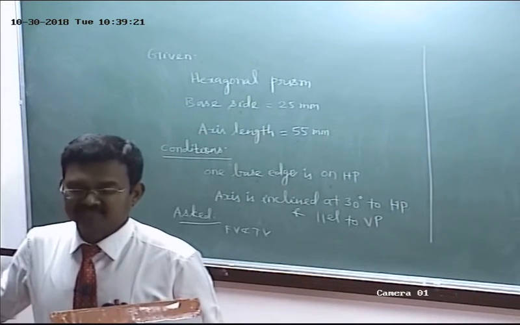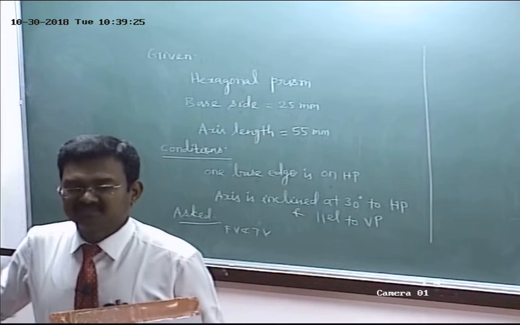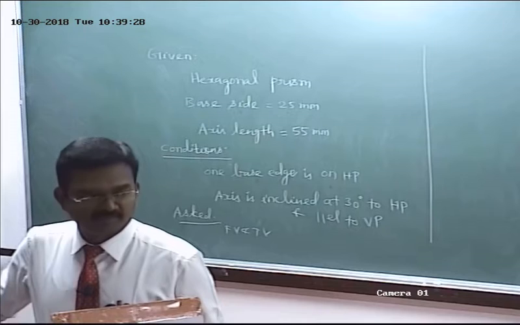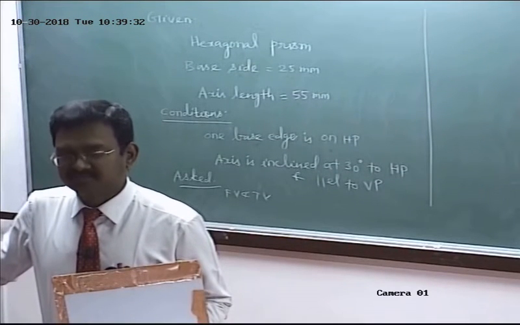What is the given condition? Within bracket, axis is inclined at 30 degree to HP.